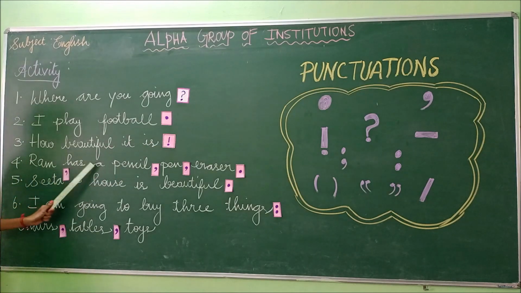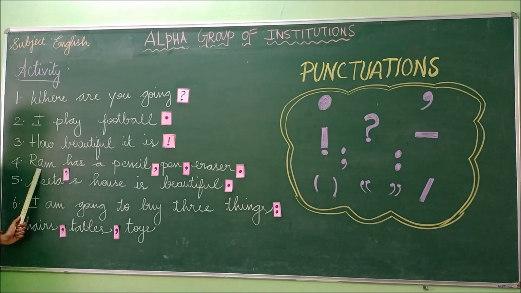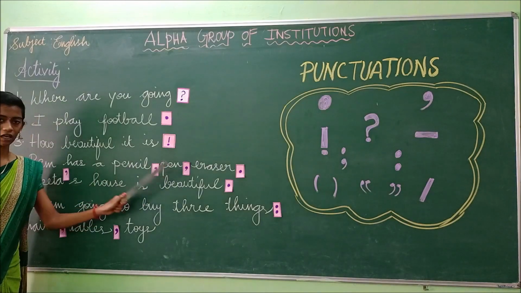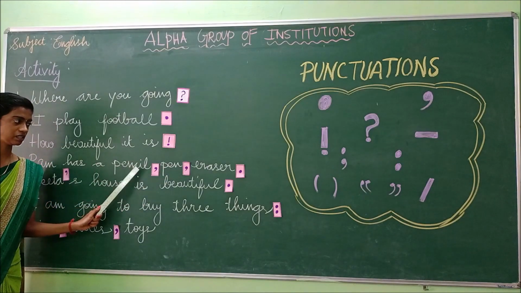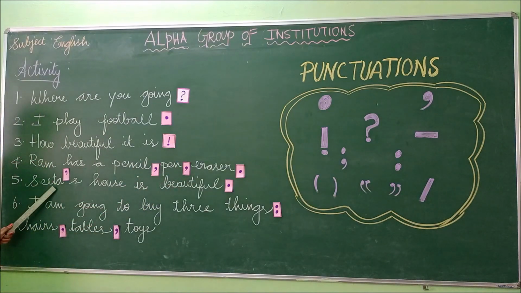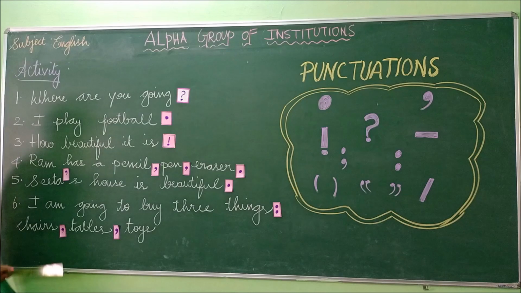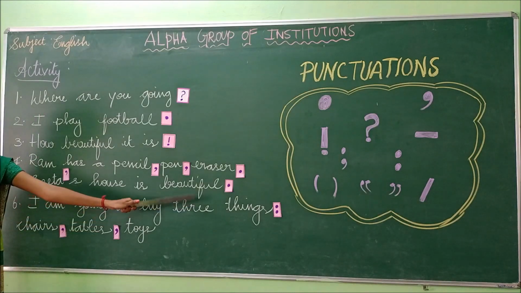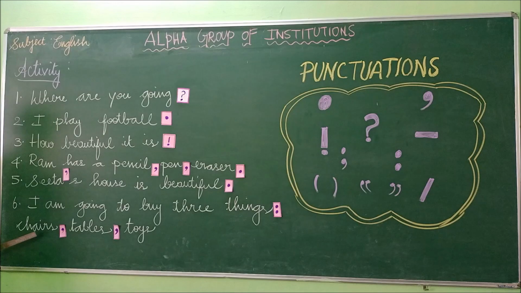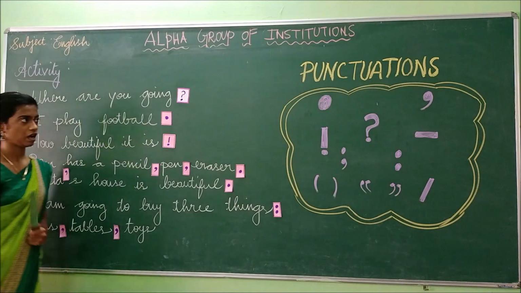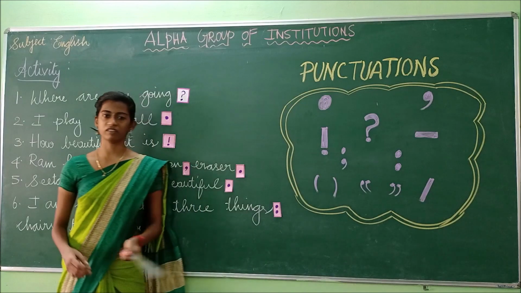And the fourth one, Ram has a pencil, pen, eraser. What are all the things that he has? We are listing out the things: pencil, pen, eraser. And the fifth one is Sita's house is beautiful. We have used the apostrophe because of possession, and a full stop at the end of this statement. And I am going to buy 3 things. What are the things we have mentioned here? Chairs, tables, and toys. So these are all the punctuations we have discussed in this class.